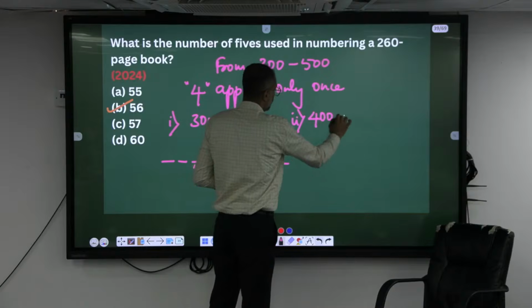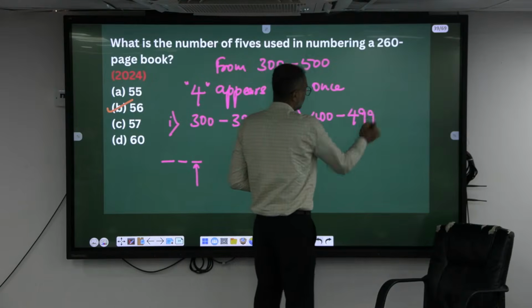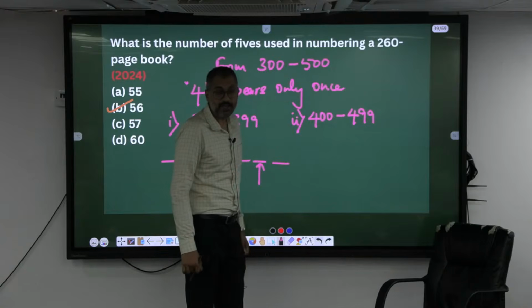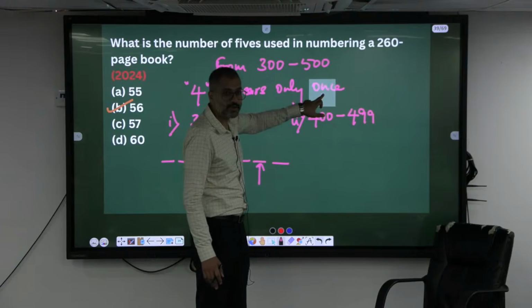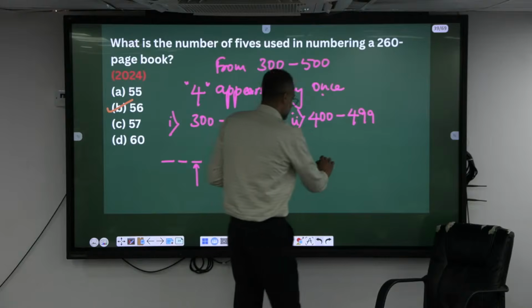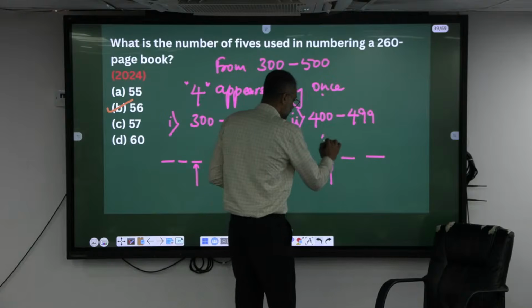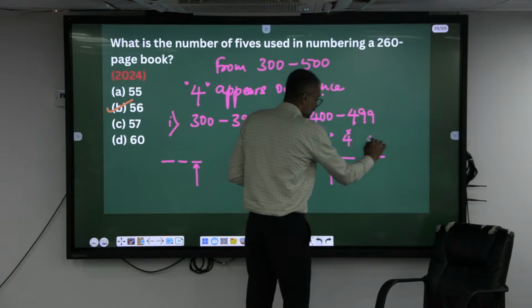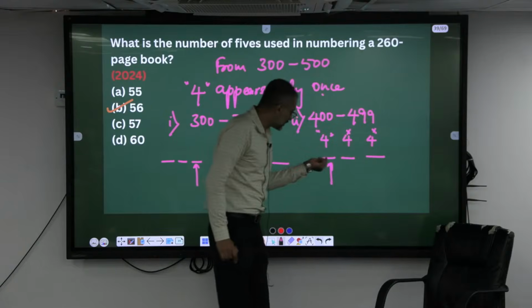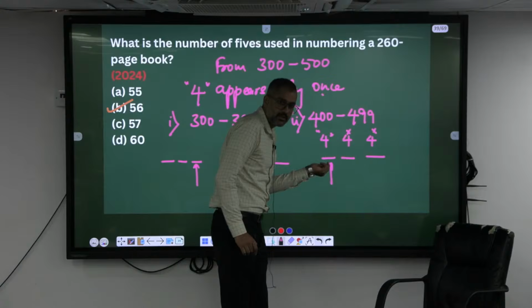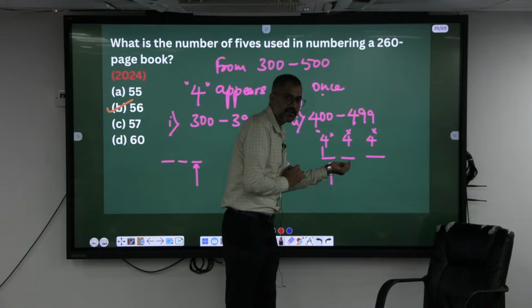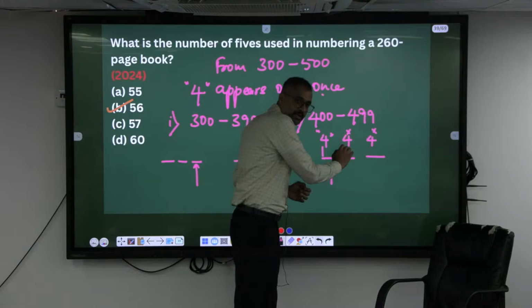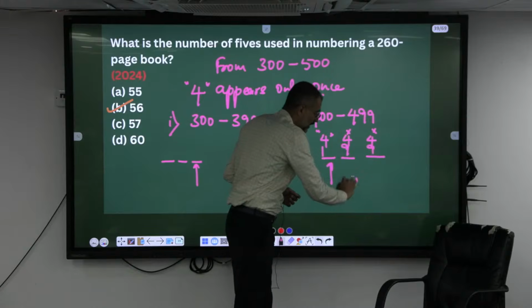Second case, 400 to 499 I will take. Where can 4 come? Hundreds place. Only it has to be once. Hundreds place comes by default. Now, if 4 comes here, 4 should not come here, neither here. Now, for this position, how many choices are there? 1, which is 4, only one. Apart from 4, how many choices are there? 8 or 9? Decimal, 10 digits are there. Since 4 should not come, 9 choices. Here also 9. So totally how many numbers are there? 81.